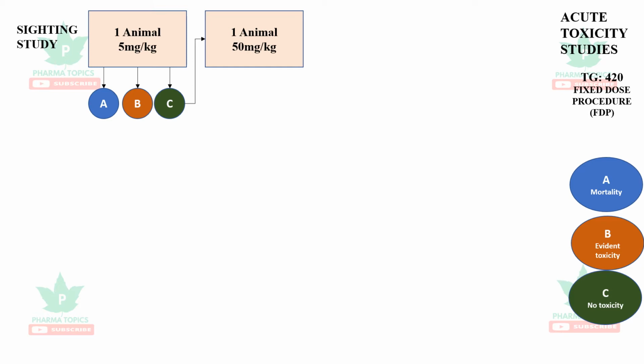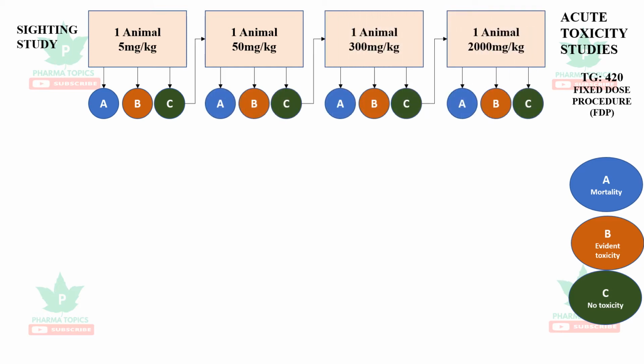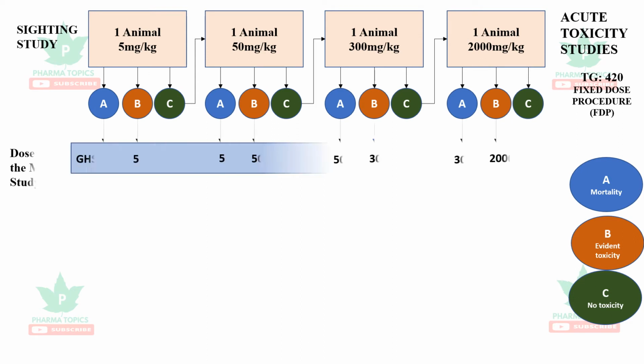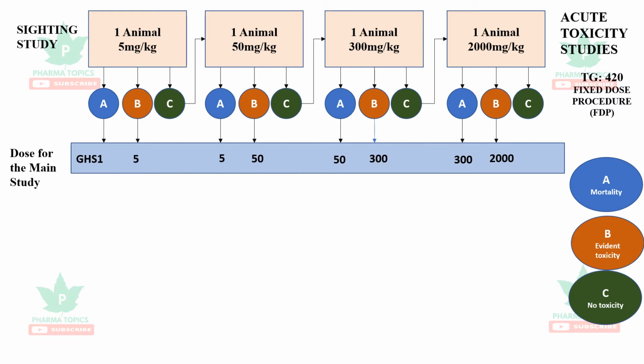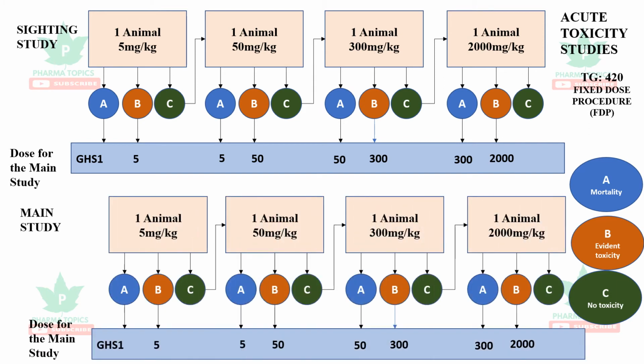Then it will be administered the higher dose, 50 mg per kg. In the similar fashion, 300 mg will be administered if the animal survives, 2000 if it survives. Then the dose for the main study will be fixed based on this. That may be 5 mg per kg or 50 mg per kg, 300 or 2000 mg per kg. If at the first dose itself it dies, it is categorized as GHS 1. Then the main study will be conducted in the same pattern, and this gives the LD50 value of the compound by the main study. So it may be 5 mg or 50 mg or 300 mg or 2000 mg per kg.